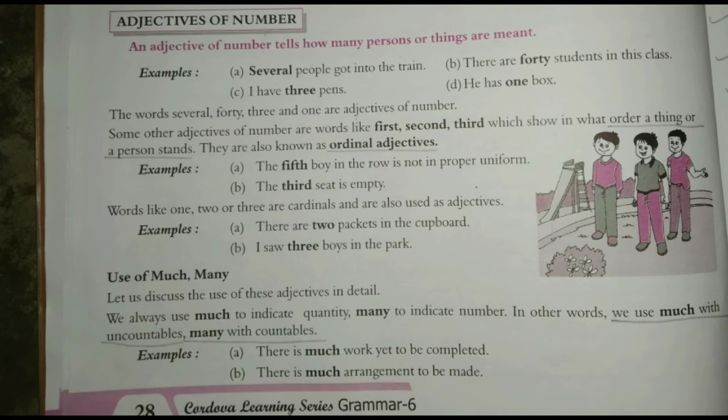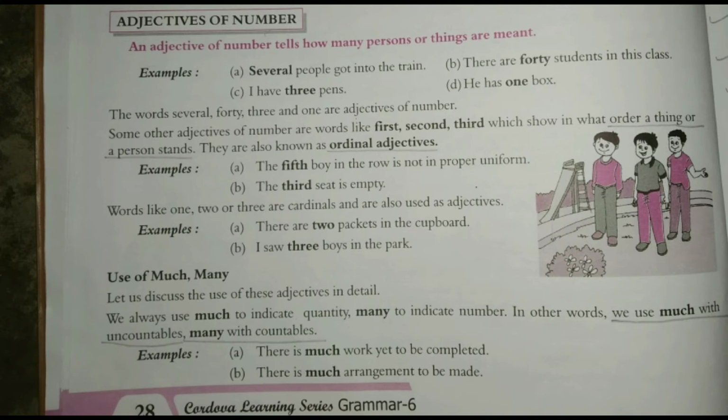Adjectives of number are of different type. We saw here 40, 3 and 1. These are numbers, but sometimes we see first, second, third, such kind of words as adjective. They are also adjectives of number, but they are called as ordinal adjectives.